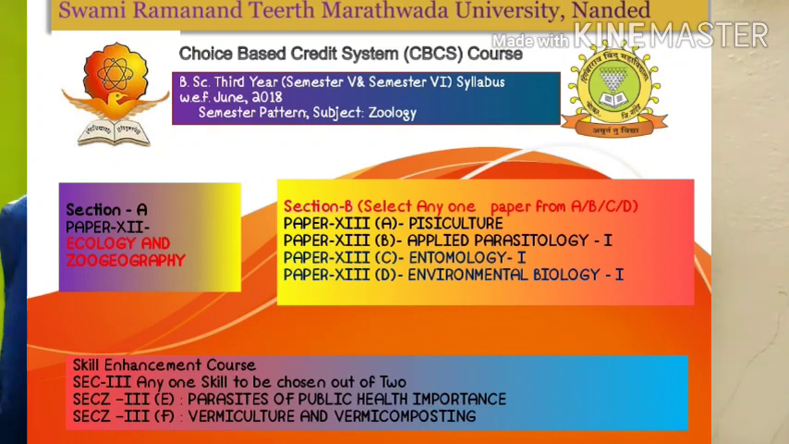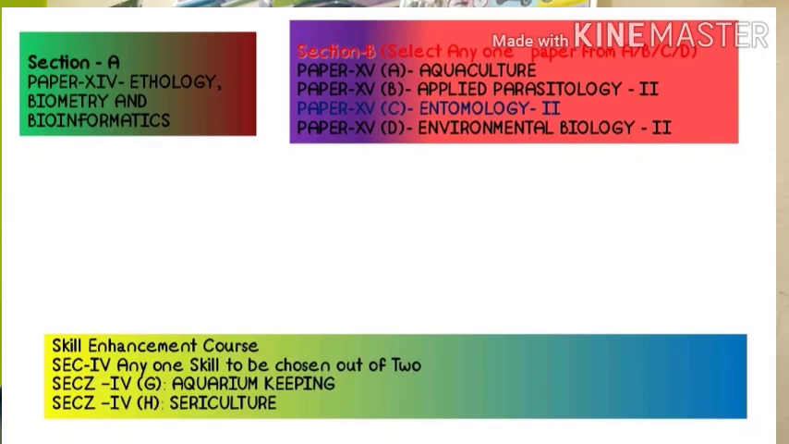Now in the next semester, again you have one general paper, that is paper number 14. Paper number 14 is Ethology, Biometry and Bioinformatics. This paper is compulsory for all students, and whatever specialization you select in the 5th semester, you just continue the same specialization in the 6th semester also.